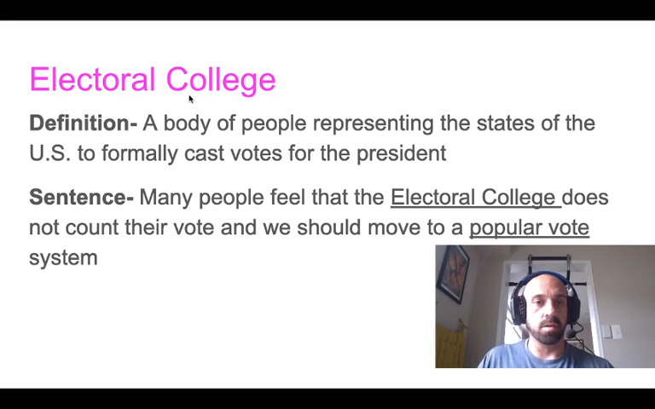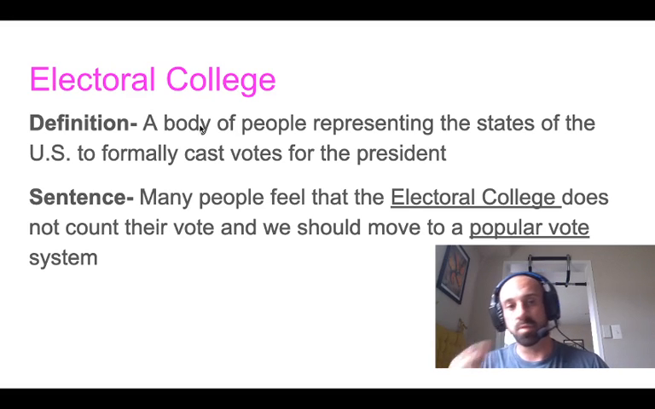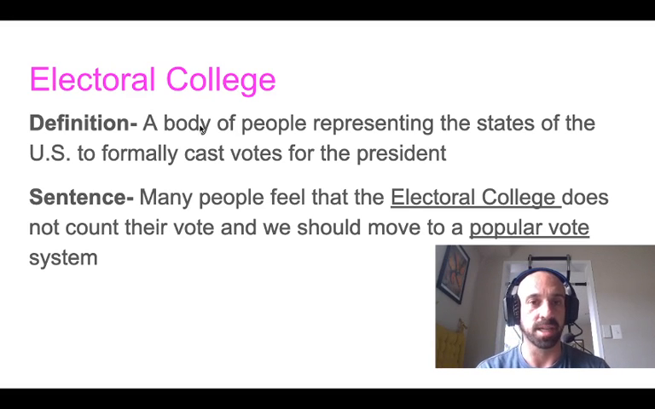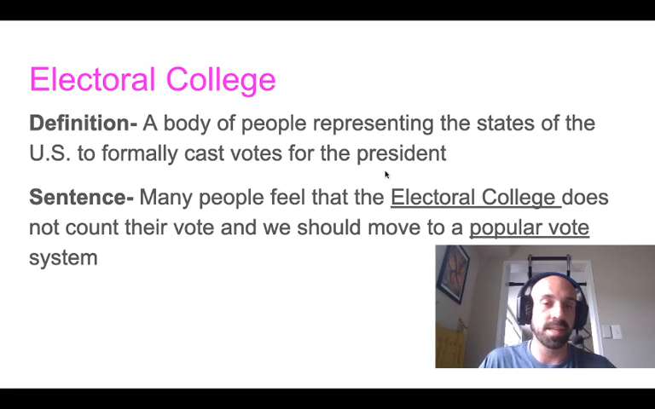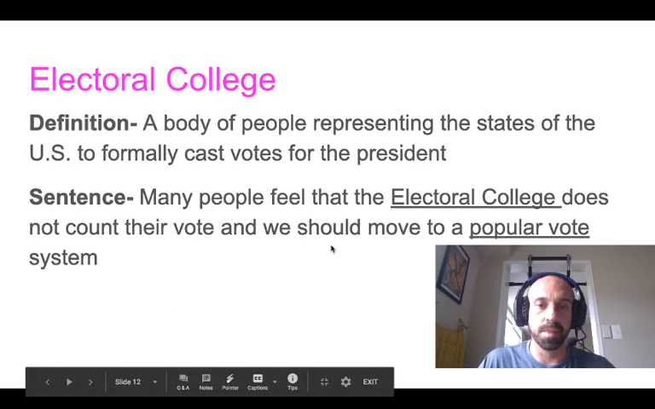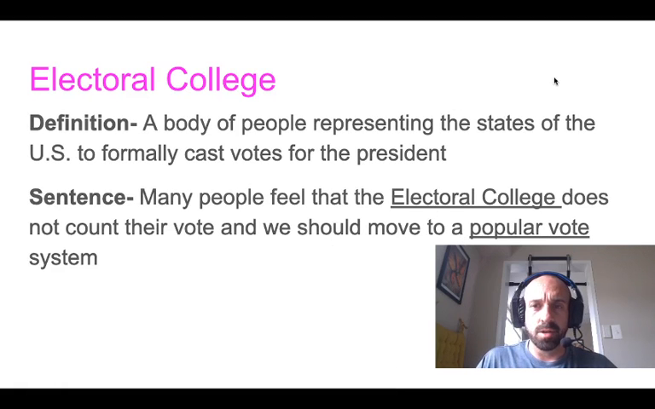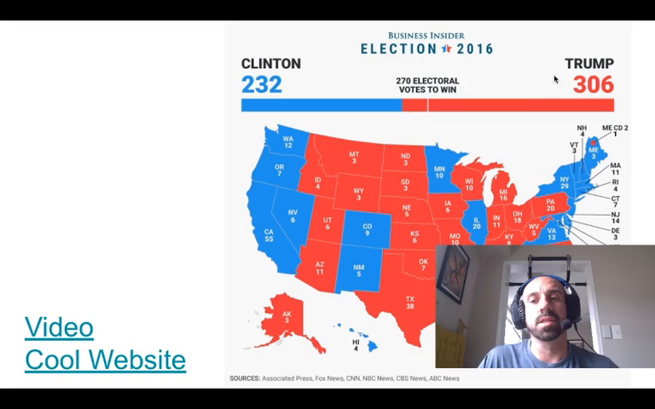All right, so we are going to go into one of the more complex and difficult parts of government, and that's called the Electoral College. It's a body of people representing the states of the U.S. to formally cast votes for the president. So it's kind of along the same lines as delegates.